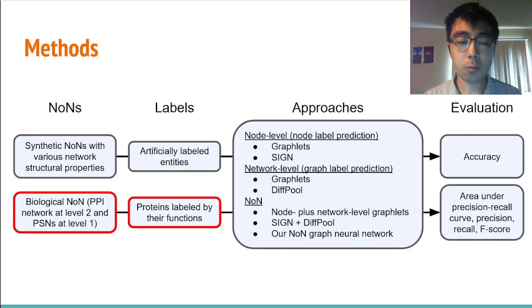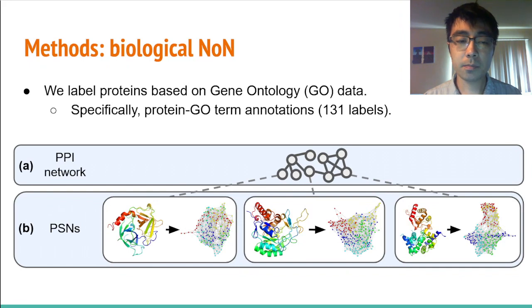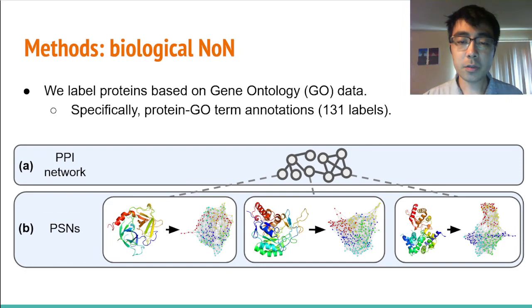We also test a real-world biological NON as described previously. Here, we label proteins based on gene ontology data, or GO data. Specifically, we look at protein GO term annotations. After filtering steps, there are 131 GO terms total that we consider. For each GO term, the goal is to predict whether or not each protein is annotated by that GO term.